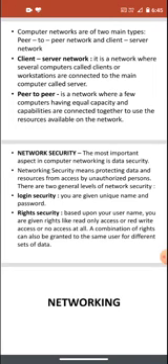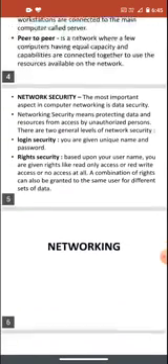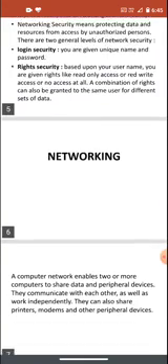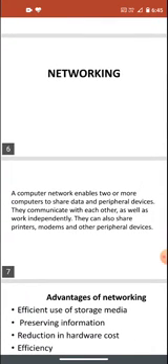Here your chapter is finished. So we will revise some of the points of this chapter from the starting that I have given you in the previous video. Networking: a computer network enables two or more computers to share data and peripheral devices. They communicate with each other as well as work independently. They can also share printers, modem, and other peripheral devices. Peripheral devices are those devices which we connect with the computer externally. So computer networking basically means combining two or more computing devices to share resources.